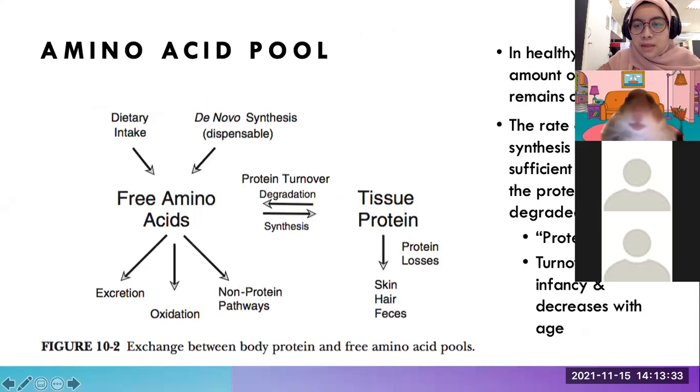Okay. So in healthy adults, the total amount of protein remains constant. Constant means that the protein turnover, degradation, and also synthesis of protein occur at an equal rate. And this protein turnover is high in infancy, meaning in babies, because they need proteins for muscle build up, for example for growth, and will decrease with age.